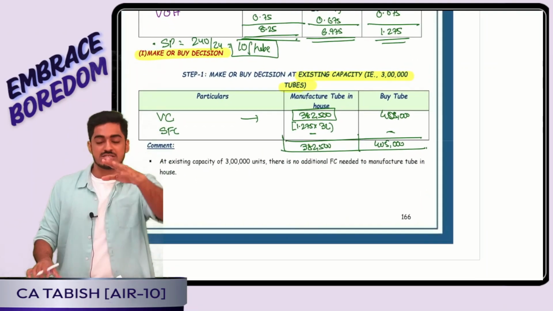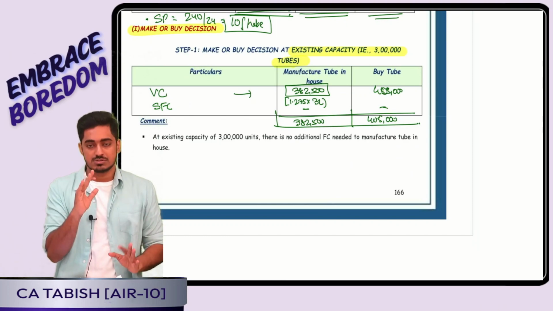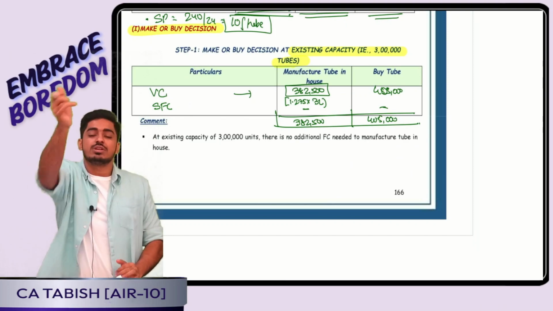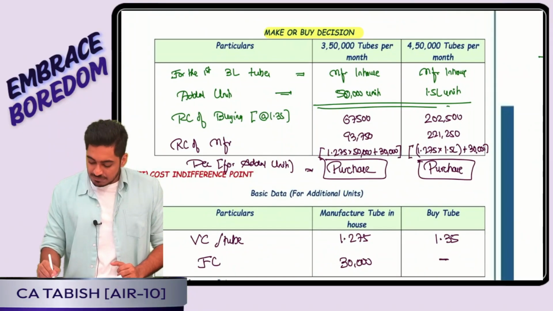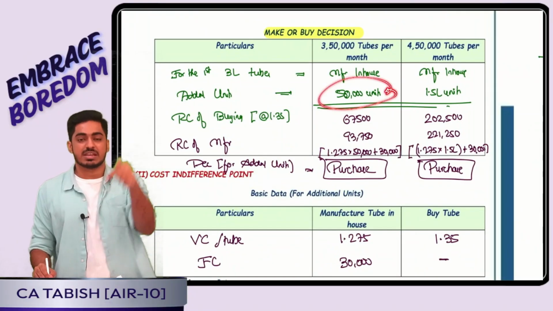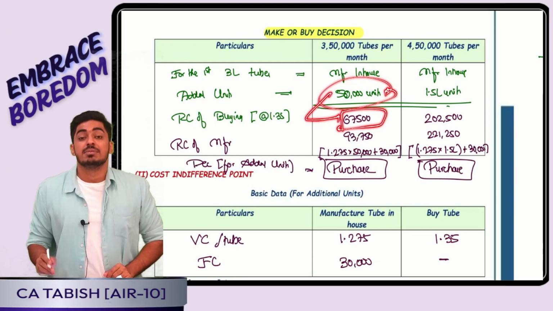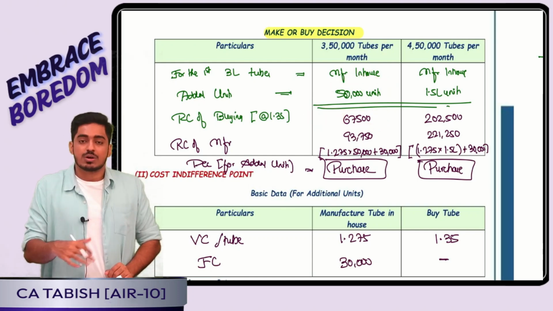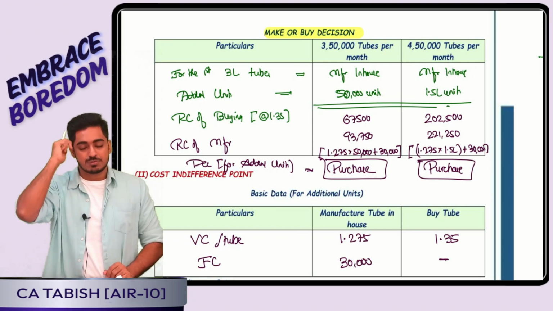I will first tell the boss, for the existing first 3 lakh, I will always manufacture in-house. But the extra, how many units do we produce? Extra 50,000 units. If I purchase these directly at the rate of 1.35, I will get 67,500. But if I manufacture in-house, it is 1.275 into 50,000 plus 30,000 specific fixed cost I will have to incur.